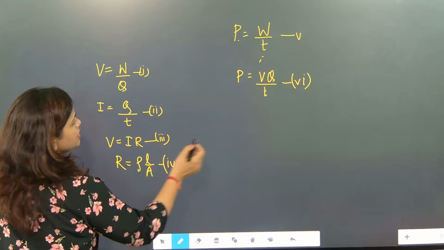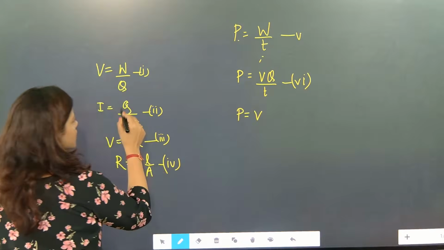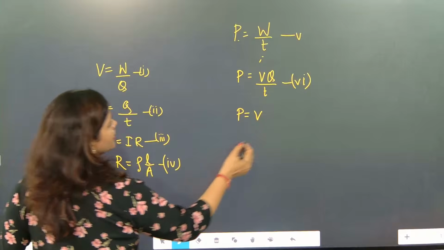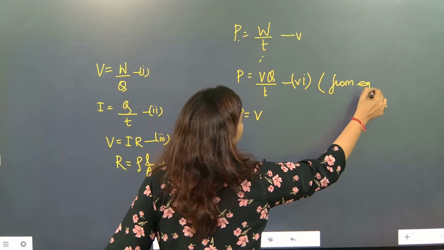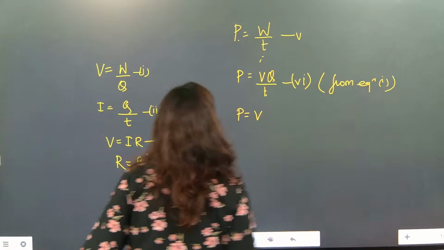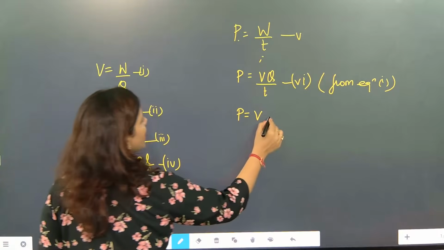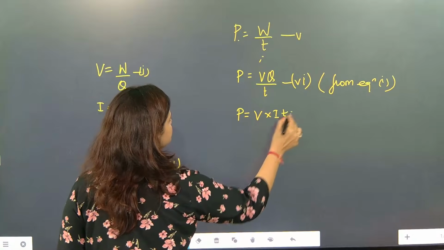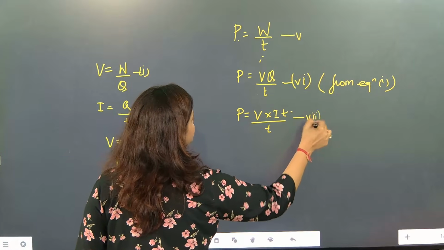Now Q is equal to IT, from equation 1. Now P is equal to V into Q by T; instead of Q I can put IT, so P is equal to V into IT by T. This will become our equation 7.